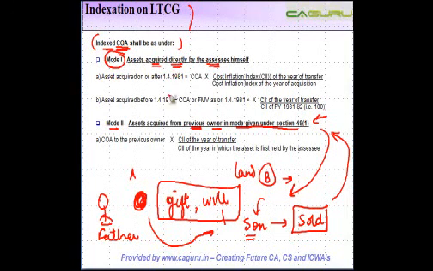Now again, in this case also, you first need to see when you acquire the asset directly, when was the asset acquired? Asset acquired on or after 1-4-81, or asset acquired before 1-4-81. If you acquire it on or after 1-4-81, it's simple. You just consider what is the cost of acquisition, multiply it with the cost inflation index for the year of transfer, and divide it by the cost inflation index for the year of acquisition. This is what we discussed in the last slide also, right?